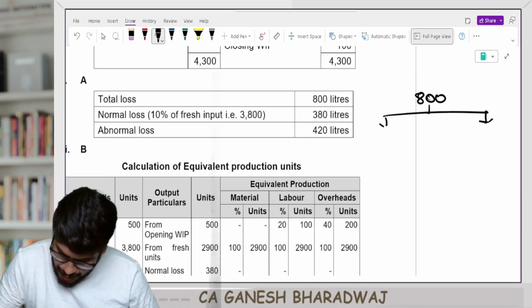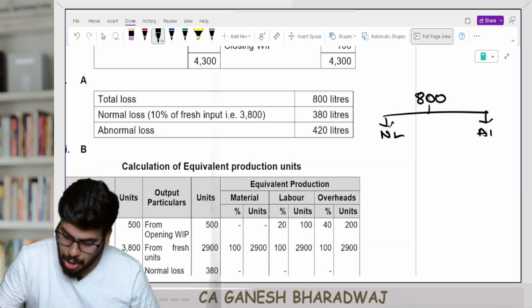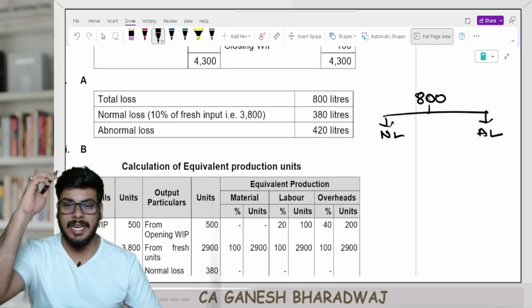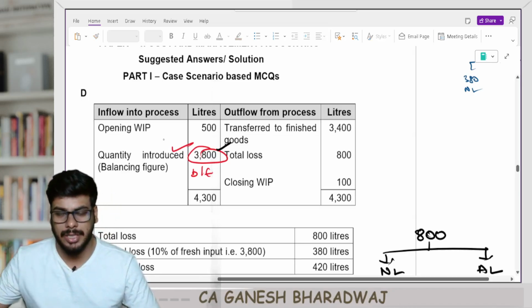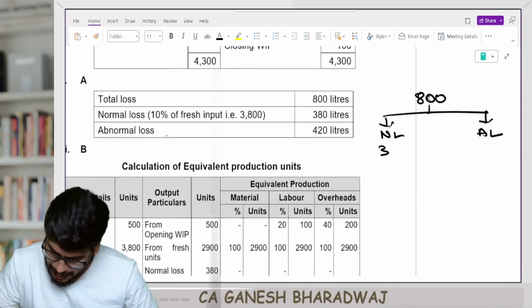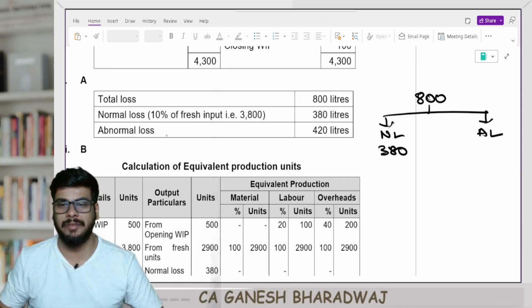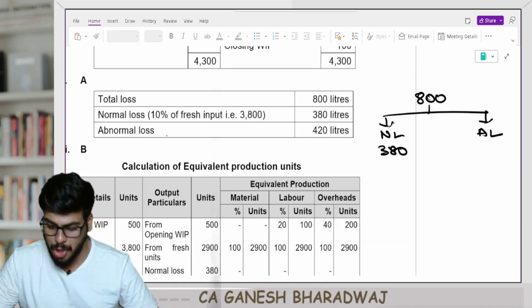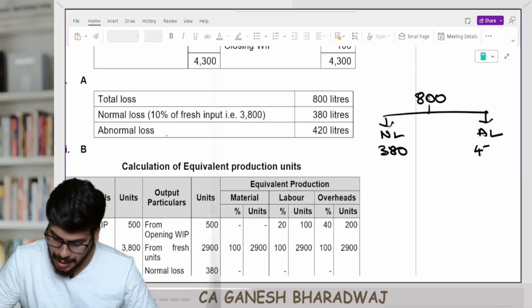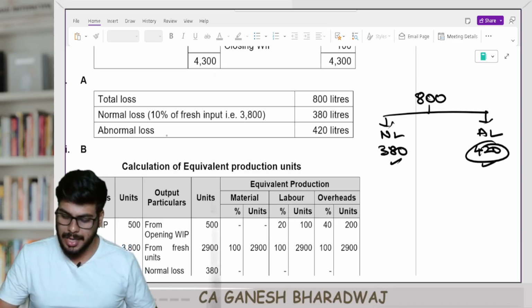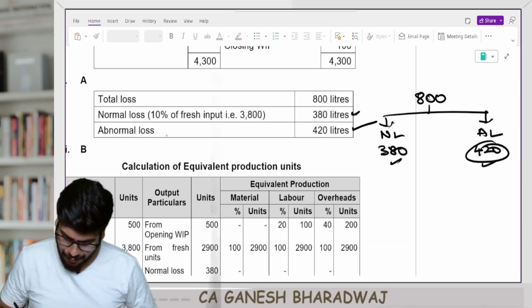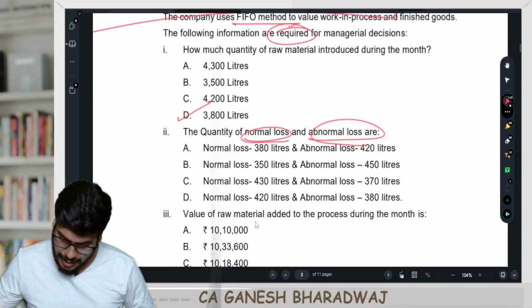Needs to be bifurcated into normal loss and abnormal loss. Normal loss is 10% of the units introduced. Units introduced is 3,800. 10% of that is 380, which means whatever is the balance, that is because of abnormal loss over and above my expectation, that is going to be 420. So the normal loss, abnormal loss breakup is 380, 420. So where is 380, 420?